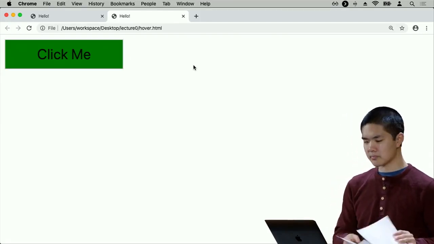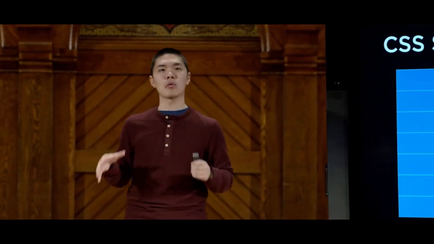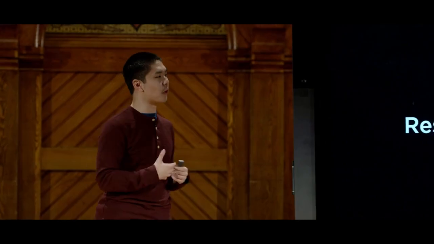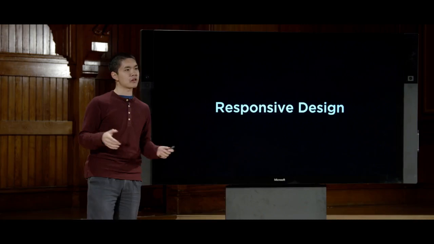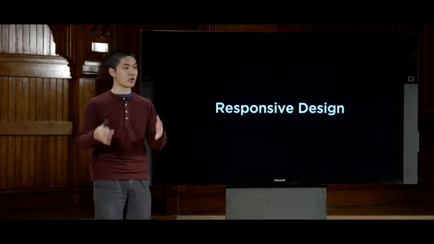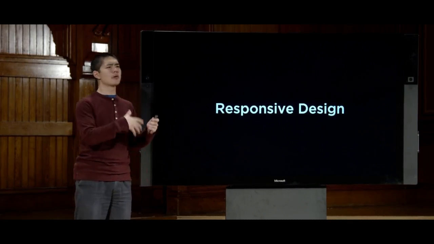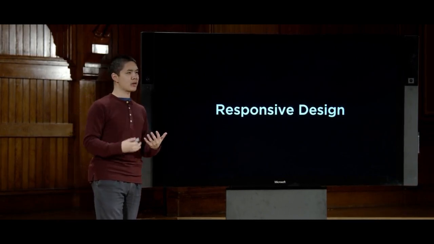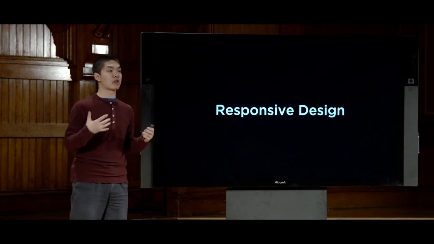All right, so now we've seen how we can use various different CSS selectors to very precisely define how we want our web pages to be styled. But one other thing we can use CSS for that's quite powerful is responsive design. And responsive design is all about making sure that our web pages look good no matter how you're looking at the web page. Nowadays, people aren't always looking at web pages on their computers, but they're looking at web pages on their mobile phones or on their tablets as well. And it's important as we begin to design web pages that we design our web pages in a responsive way.